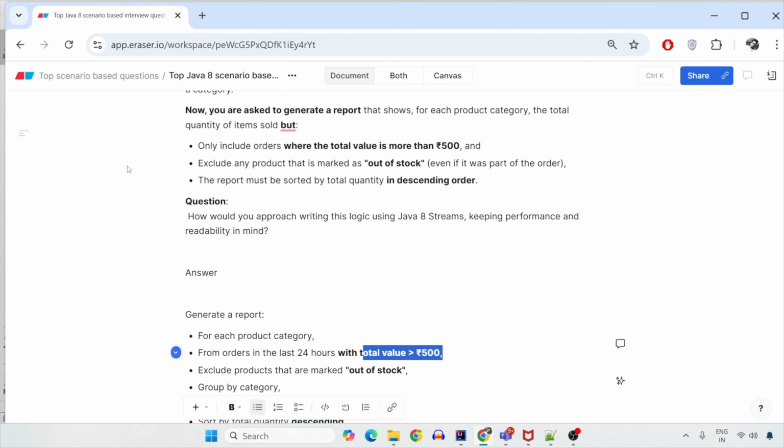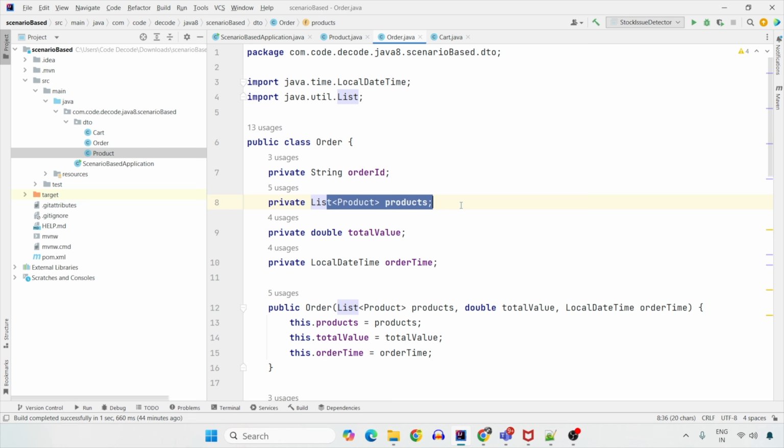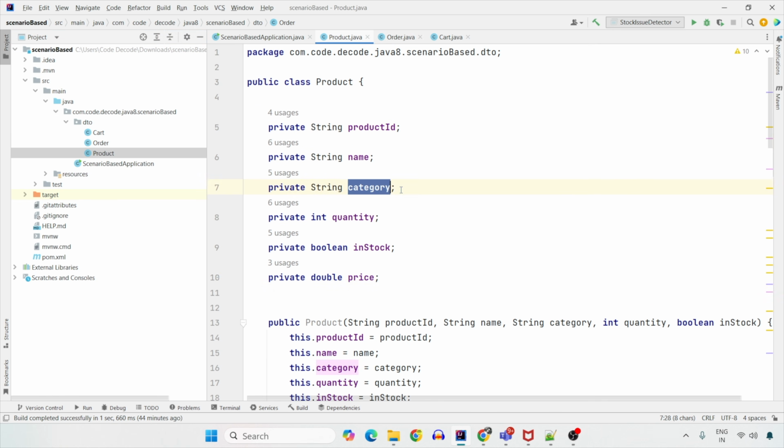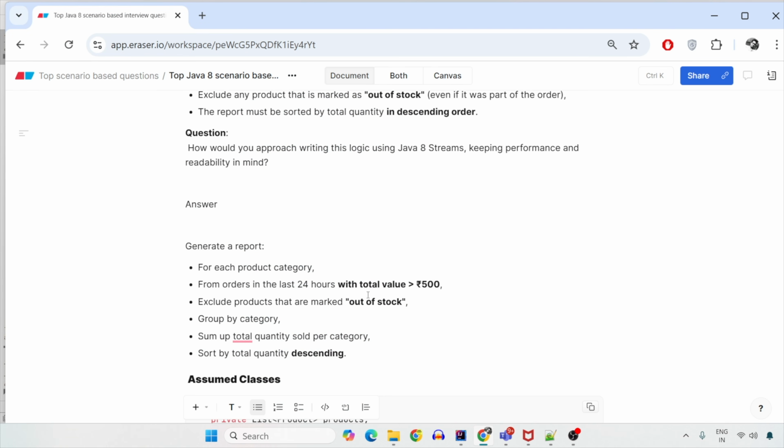Also, now going towards into the product level, that is the list of products into this order, it should not be the out of stock one. So in the product, you can have a boolean that it is in stock or not. If it is not in stock, that is out of stock, you have to exclude it. So again, this can be achieved with a filter. This also can be achieved with the filters, that orders which is in the duration of now minus 24 hours, filter with the order value which is greater than 500 and filter the products which are marked as out of stock.